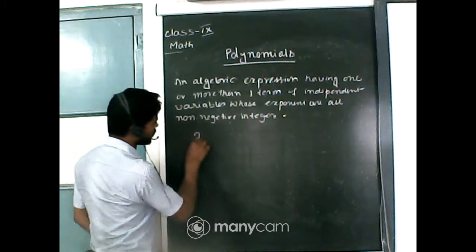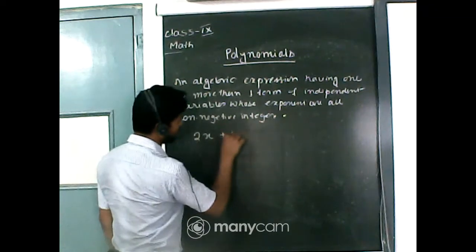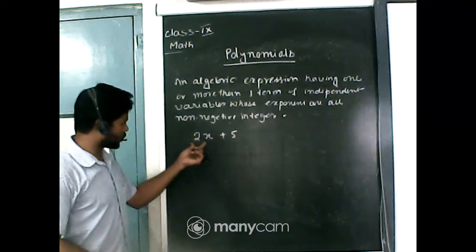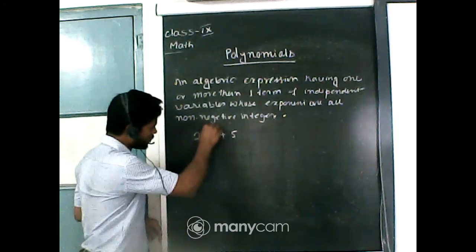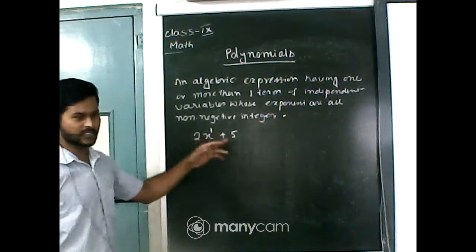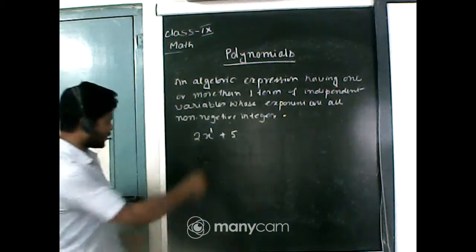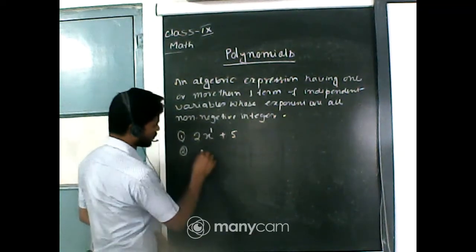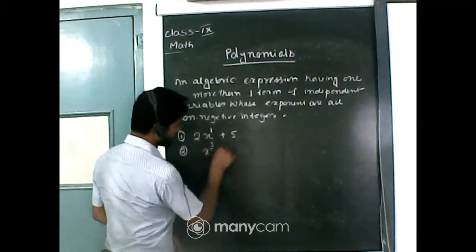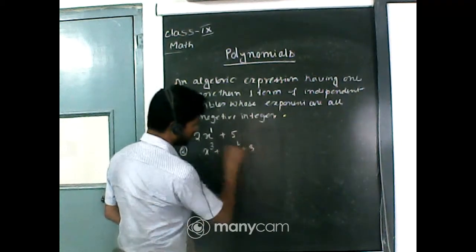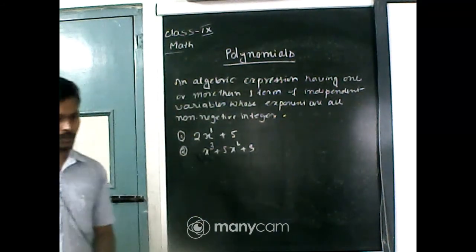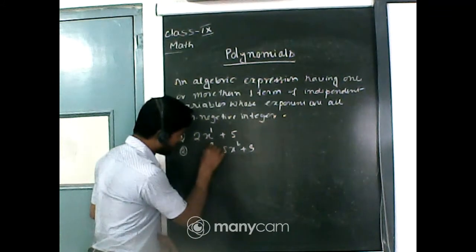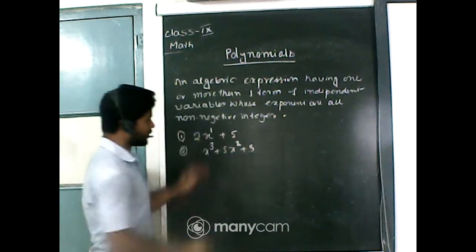For example, 2x plus 5. This is an algebraic expression containing two terms, and here the exponent of the variable is 1, that is a non-negative integer. Similarly, if I take another example, suppose x cube plus 5x square plus 3. This is also a polynomial containing three terms, and look, the powers of the variable are both non-negative integers.